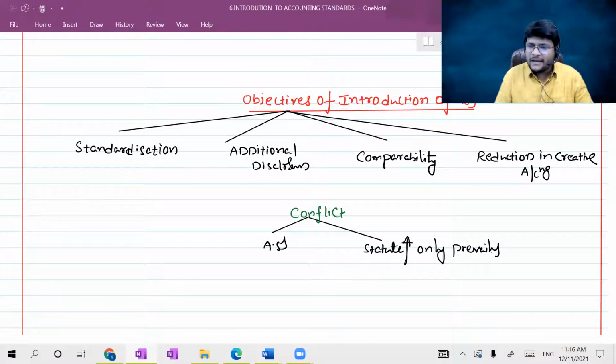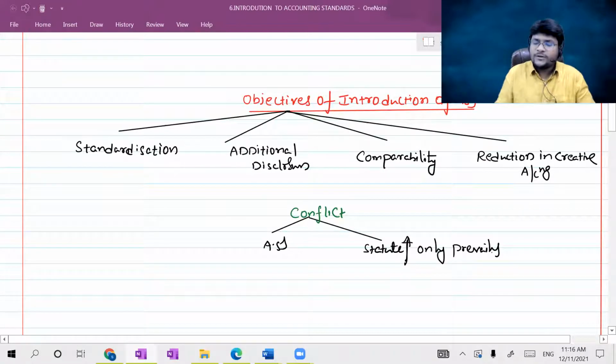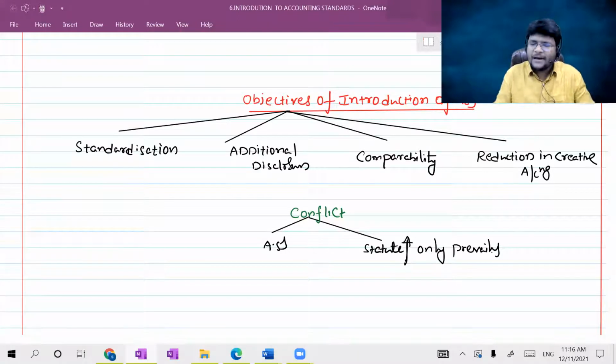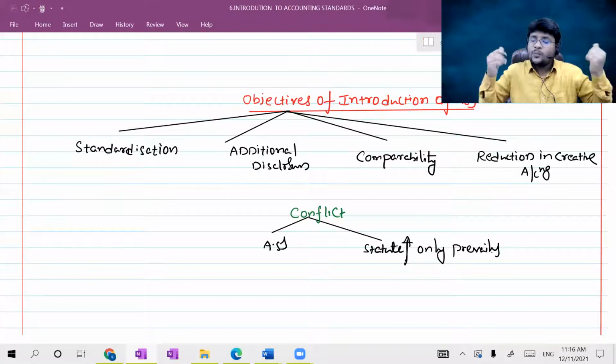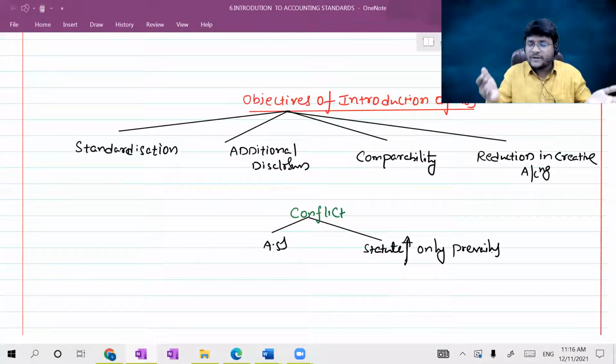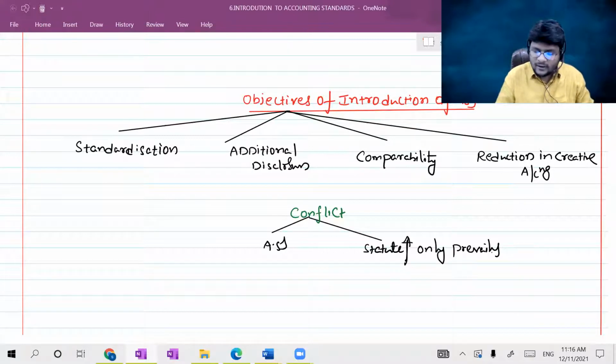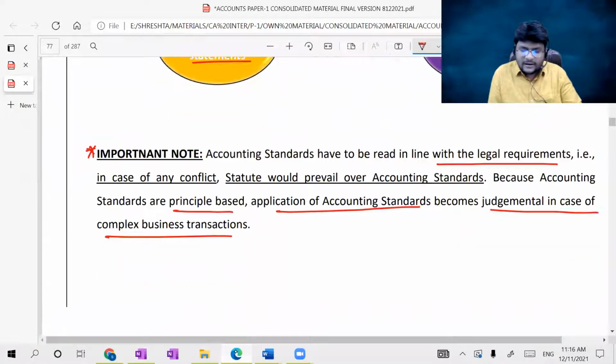Why was this point clearly given? For a particular accounting treatment, Schedule 3 told certain provisions, let us assume, and accounting standard told some other provisions. Then which provisions will prevail, sir? Statute. Generally it does not happen like that. If it did happen, accounting standards might change it at a forthcoming point in time. But as a safeguard, they are telling that accounting standards never prevail; the statute will prevail over the accounting standards. Okay.